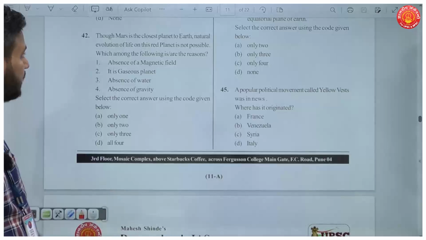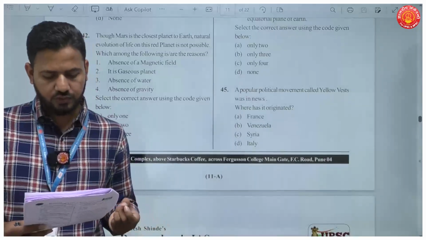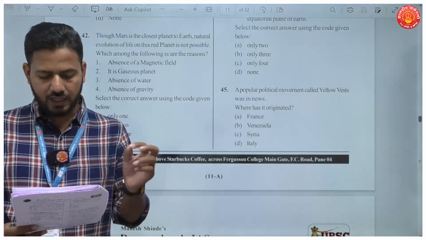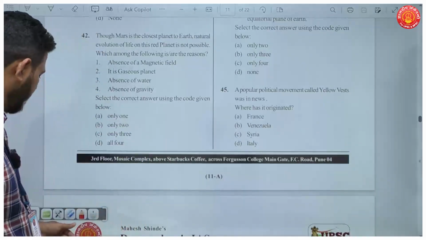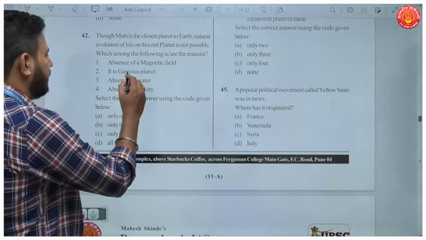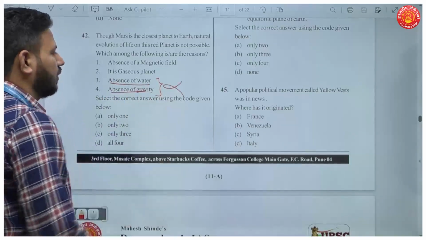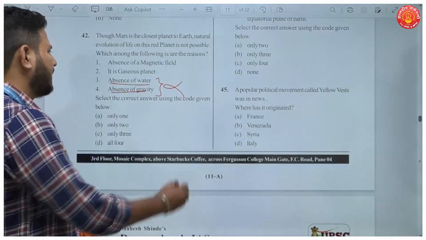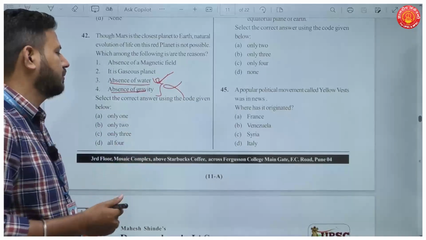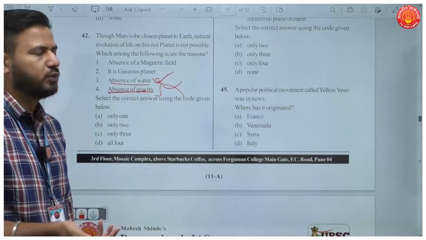Now the next question: though Mars is the closest planet to Earth, natural evolution of life on this red planet is not possible. Which among the following is or are the reasons for this? I will first go through all the options. At least these two, absence of water and absence of gravity, are wrong. Why? NASA has put forward many proofs proving that there is water on Mars. There is also gravity on Mars, but it is weak compared to the Earth.